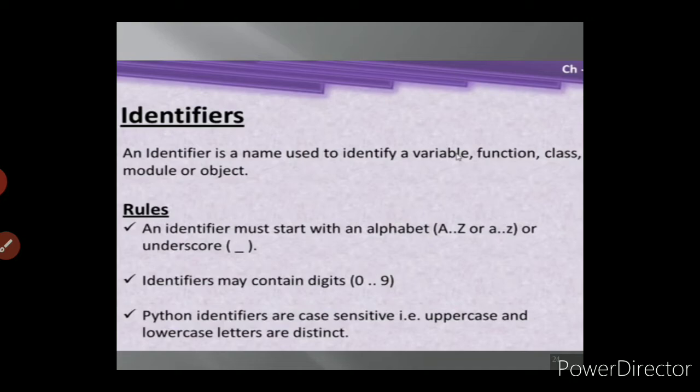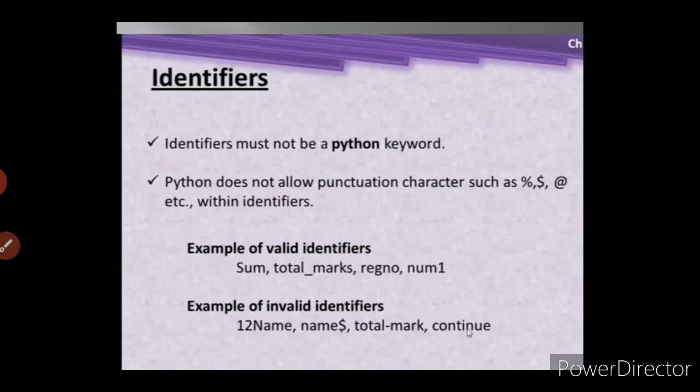Python identifiers are case sensitive. What do you mean by case sensitive? Case means uppercase and lowercase. So in Python the uppercase letters give one meaning, and the lowercase letters give another meaning. Uppercase and lowercase letters are distinct, and they give different meanings to the Python interpreter.